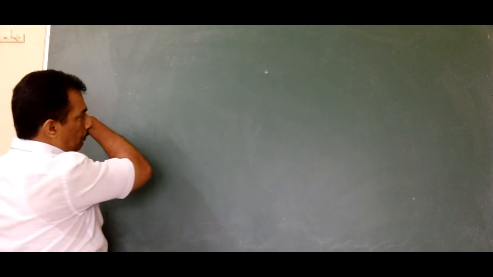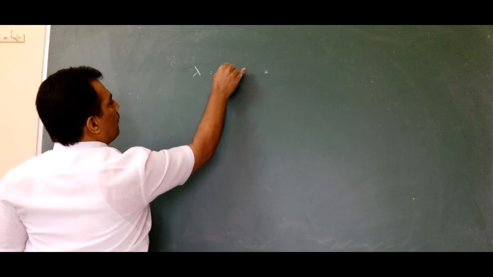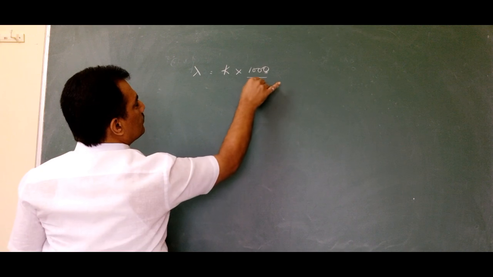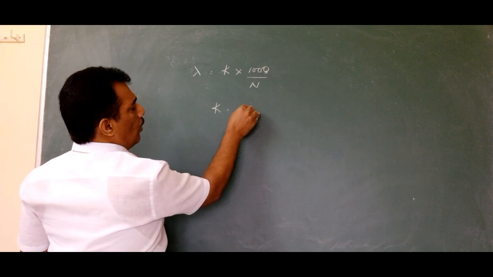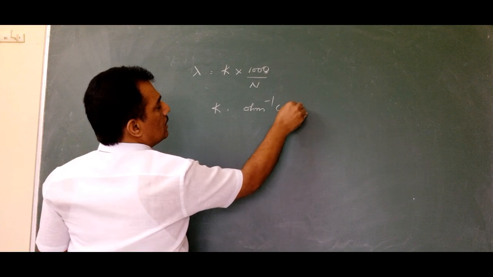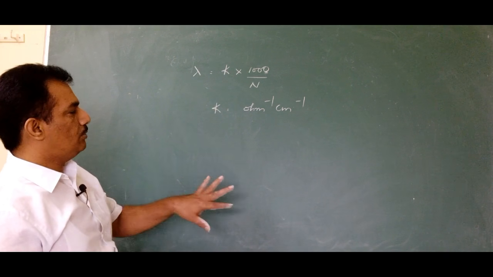Let us try to get it. That is, lambda is equal to kappa into 1000 by normality. Already we know kappa units are ohm inverse centimeter inverse. Is it not? Ohm inverse centimeter inverse.